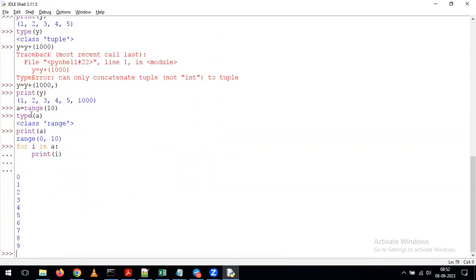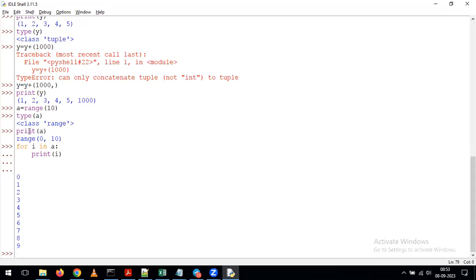If you observe, here we gave A equal to range of 10. Range of 10 starts from 0 and increments the value by 1, and for that reason, it gives the values 0 to 9. Like that, it is going to populate the sequence values depending on our requirement. Whenever you want to populate this kind of sequence values, we can simply use the function called the range function. With the help of the range function, we can populate the sequence values like this.